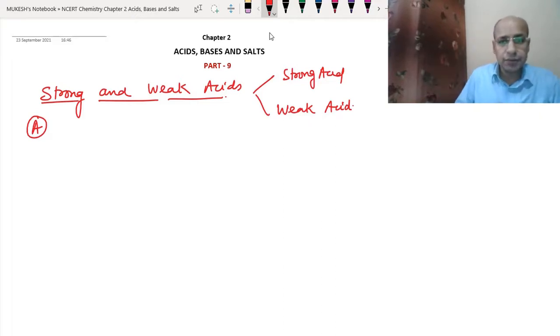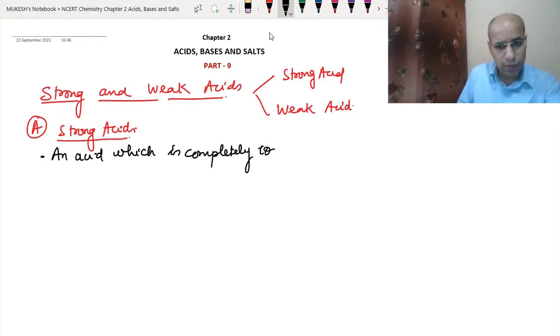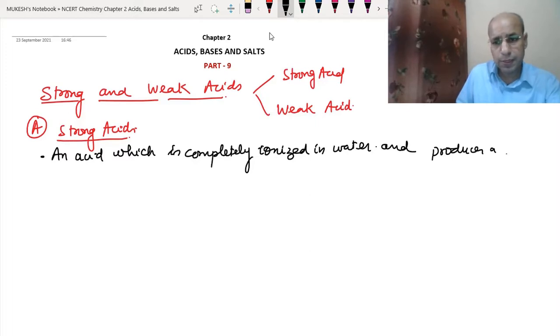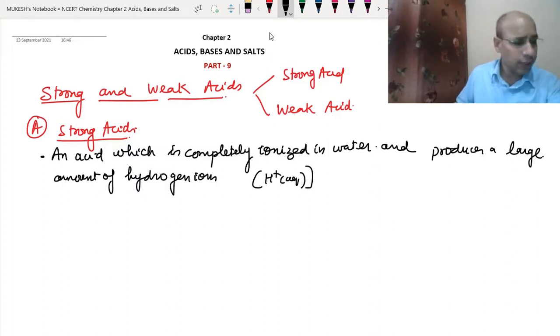Now let's write it. Strong acid: how do we define it? An acid which is completely ionized in water and produces a large amount of hydrogen ions, which we write as H+(aq) ions, is called a strong acid.